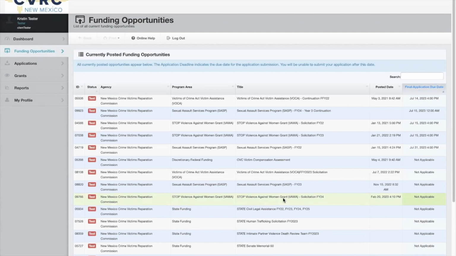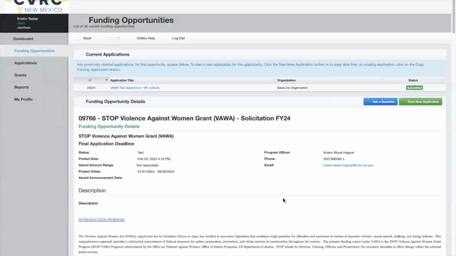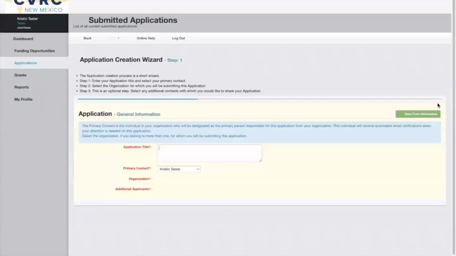Click an item to find the instructions on how to apply. To start applying, click the green button called Start New Application. We won't walk through an application right now because each one will be different depending on the funding opportunity, and the details will be covered in that funding opportunity's RFP webinar.